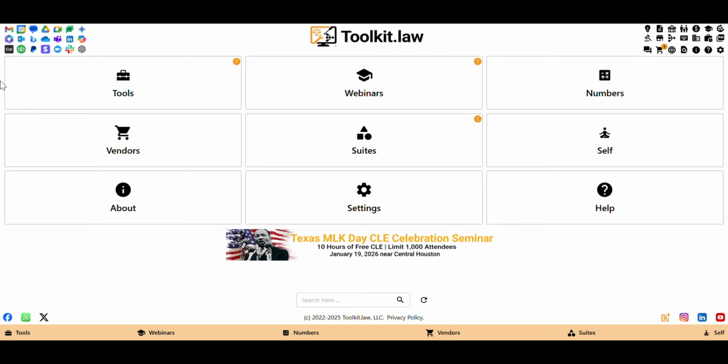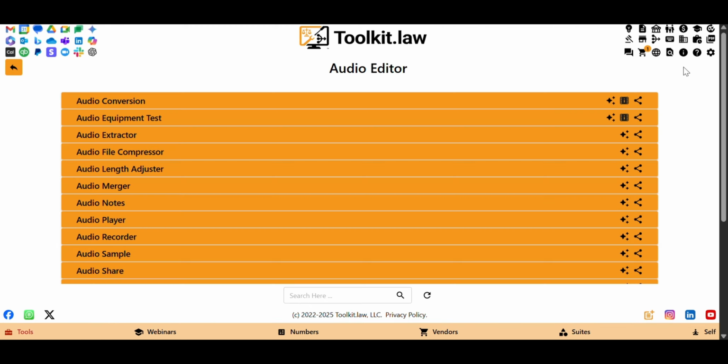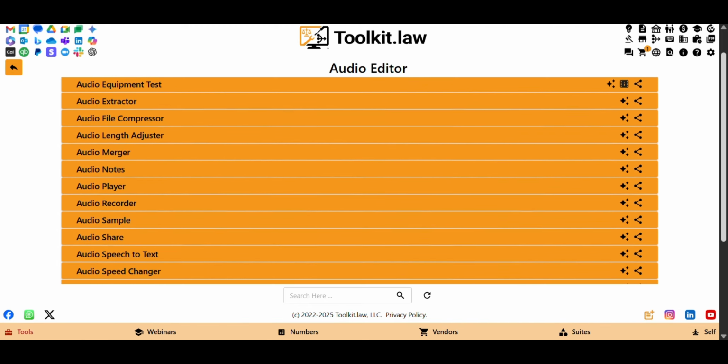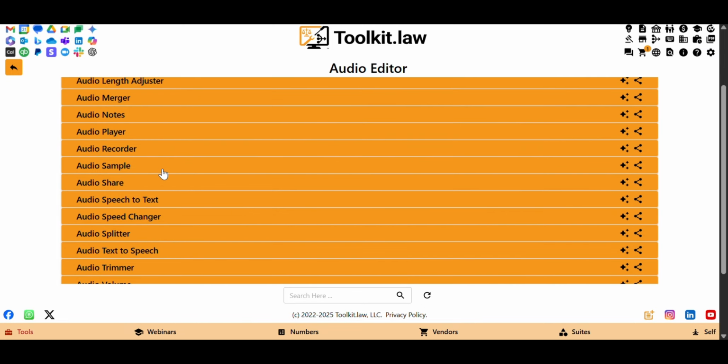Let's review how to use the audio sample accordion on the audio editor page of Toolkit.law. Select the Tools section, then the Audio Editor page. Click on the Audio Sample Accordion title bar to access this resource.